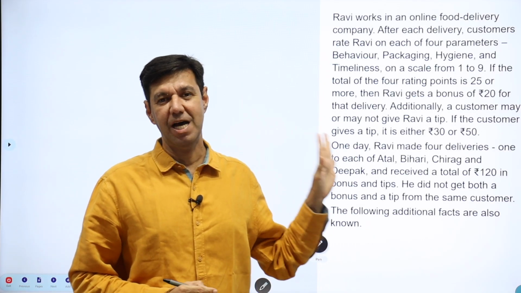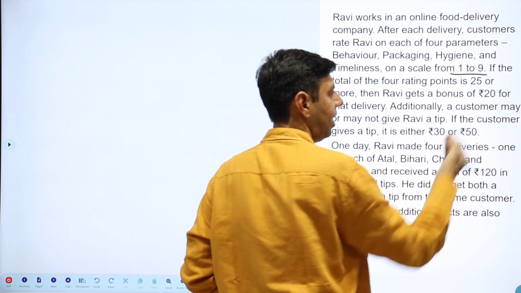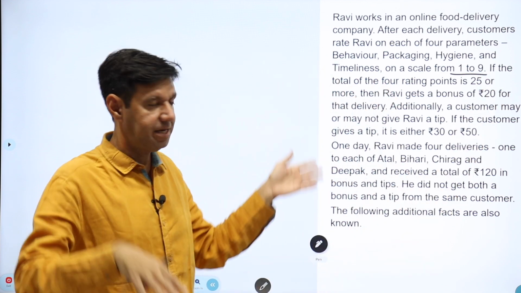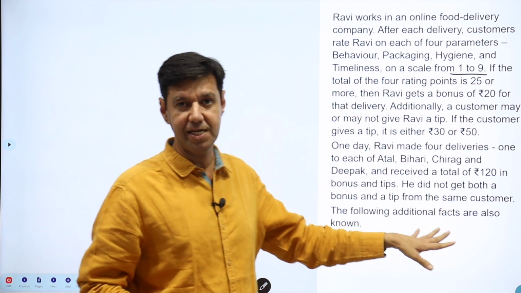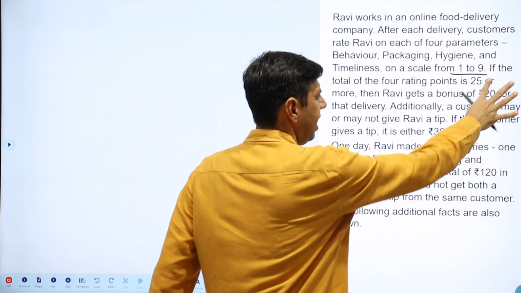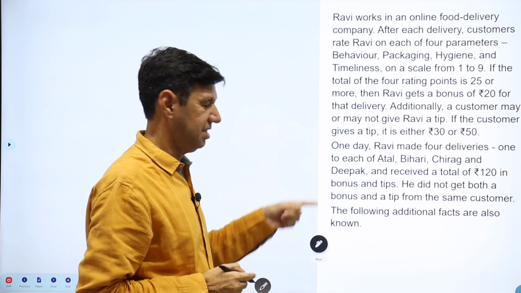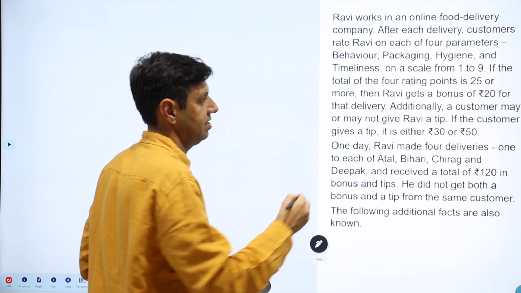A tough set on mathematical reasoning. We need to plug in numbers, ratings from 1 to 9 on 4 different parameters by 4 different customers meeting some conditions, and the conditions are tough, students. So it looks like an arrangement thing, but ends up being a little more dicey. Some of the clues are very difficult to understand.